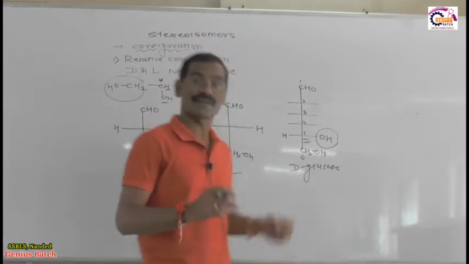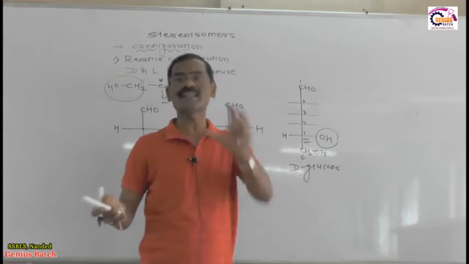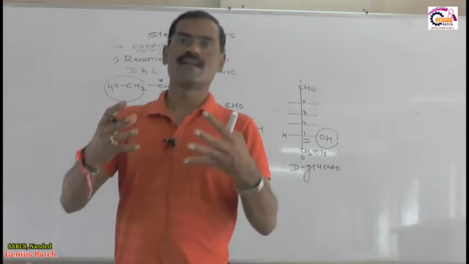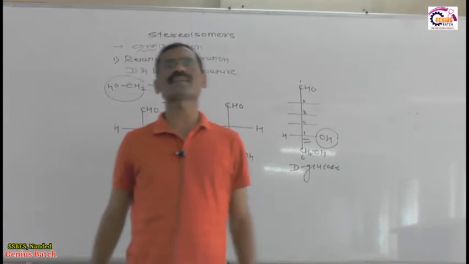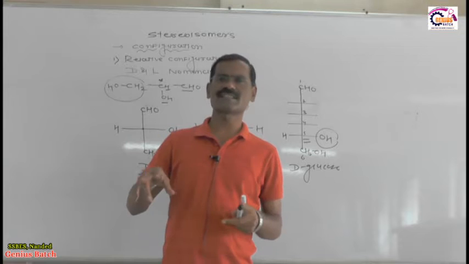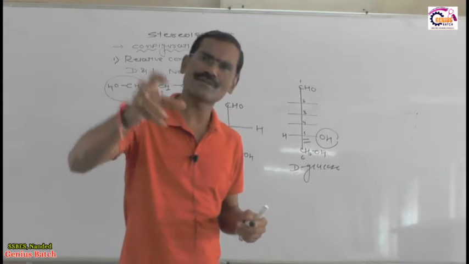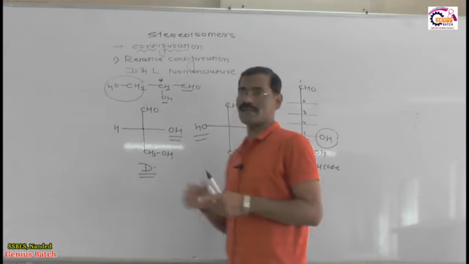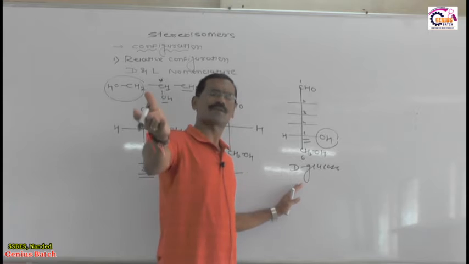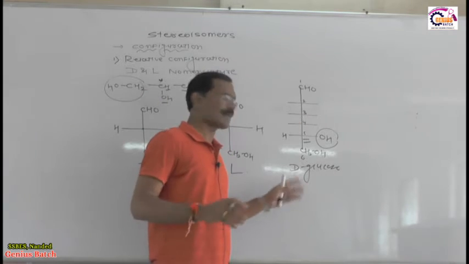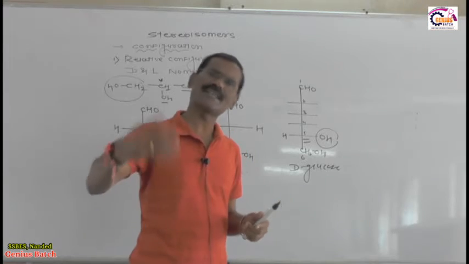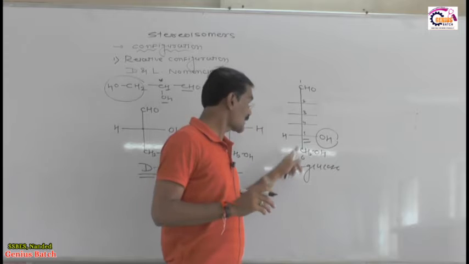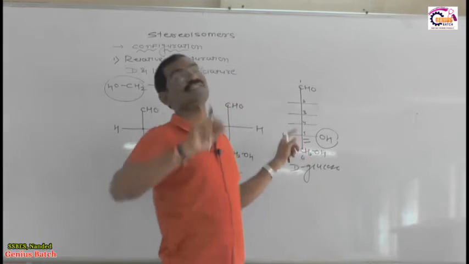You know glucose D very well. What is the meaning of D? D represents the relative configuration. So as per my idea, you don't have any problem related to the relative configuration. If you try to decide what is capital D and what is capital L, it is not a matter of the rotation of this molecule, which depends on the optical activity. It may happen that capital D shows positive rotation or capital D shows negative rotation, meaning rotation of plane polarized light. But capital D only represents the configuration of the lowest chiral carbon.